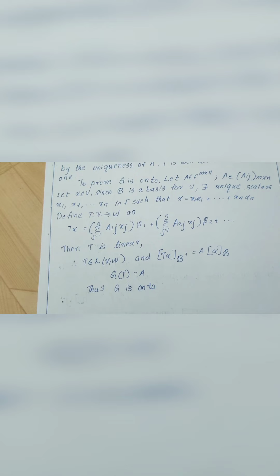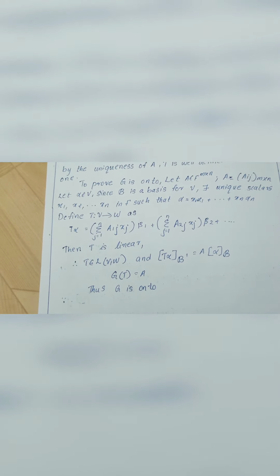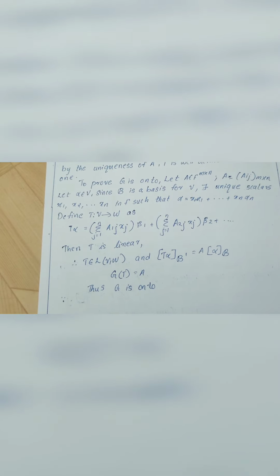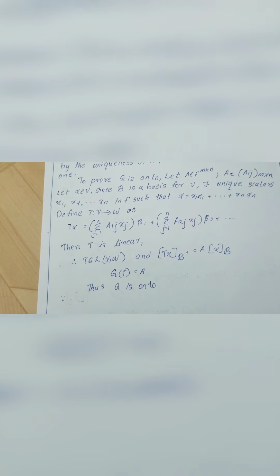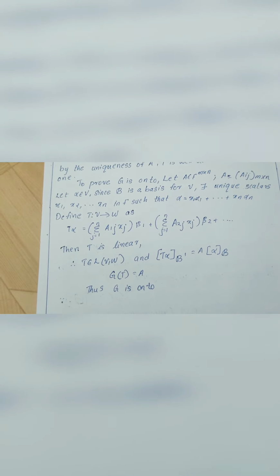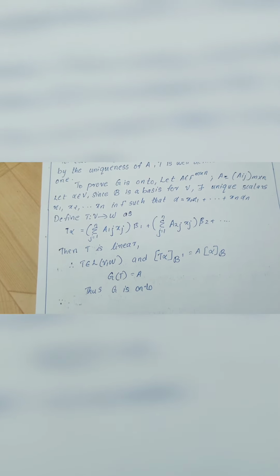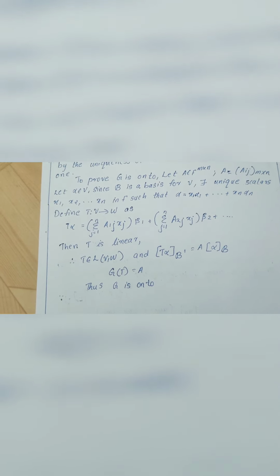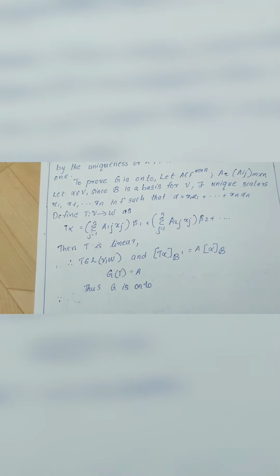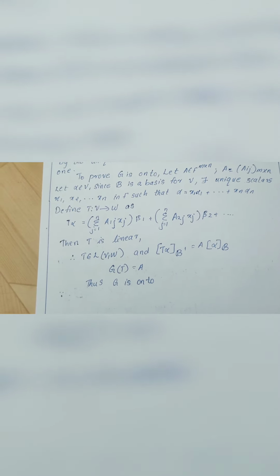Since T is linear, we can represent T alpha as the summation over j equal to 1 to n of a1j xj beta 1 plus etc. Then T belongs to L(V, W), and we have already proved that the coordinate matrix of T alpha related to the basis B dash is equal to A times the coordinate matrix of alpha related to the basis B. Then we get g of T is equal to A. Thus we get g is onto.